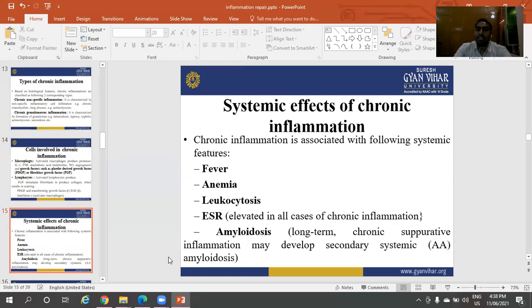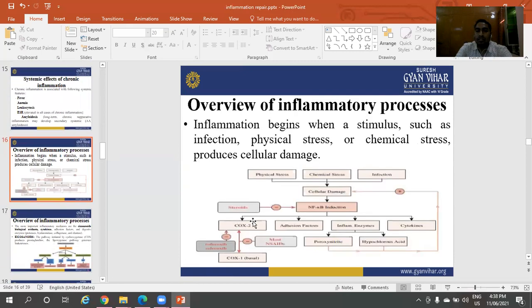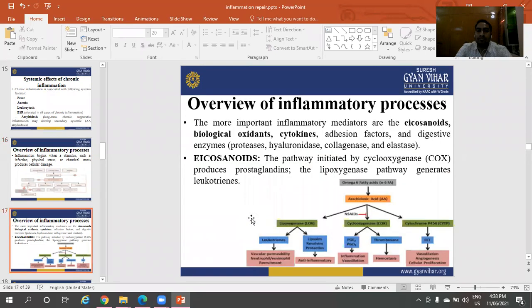Systemic effects of chronic inflammation include fever, anemia, leukocytosis, raised ESR, and amyloidosis. These are associated with systemic inflammation. Overview of the inflammatory process: inflammation occurs when a stimulus such as infection, physical stress or chemical stress produces cellular damage.